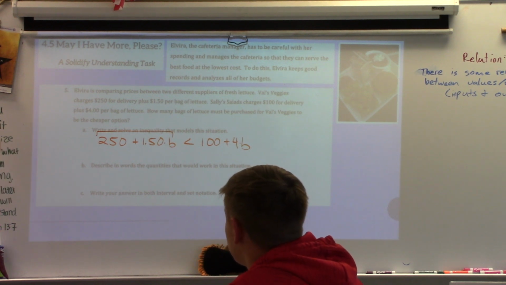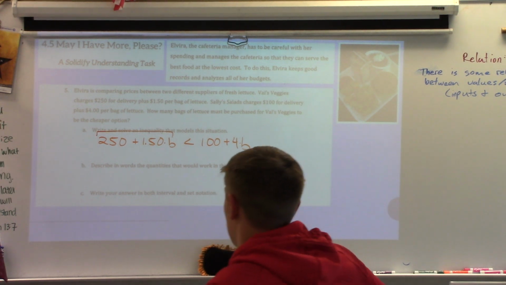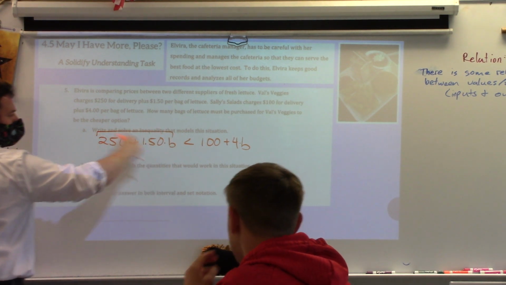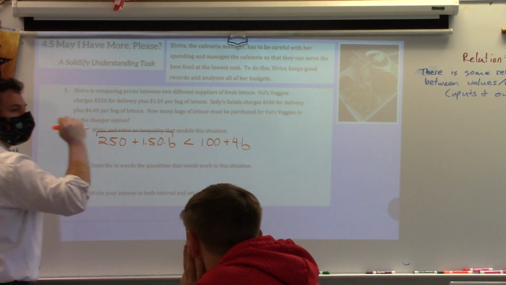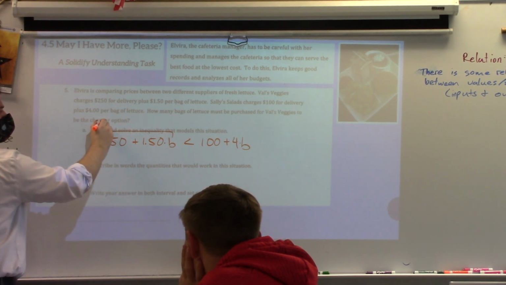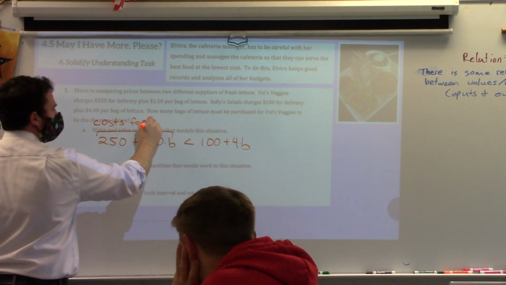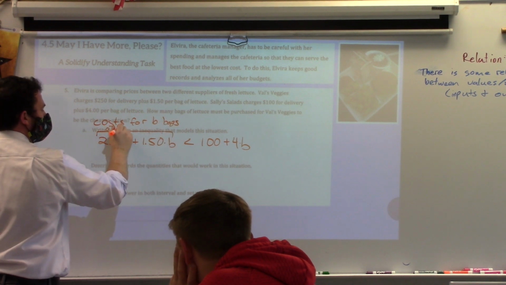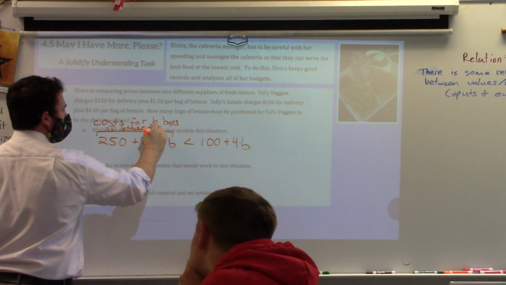So for b bags of lettuce, notice how I'm intentionally using that variable. This is the cost for b bags of lettuce. This is how much it would cost for one bag of lettuce. No, that's b bags of lettuce. That's how much it's going to cost for b bags of lettuce from Val.